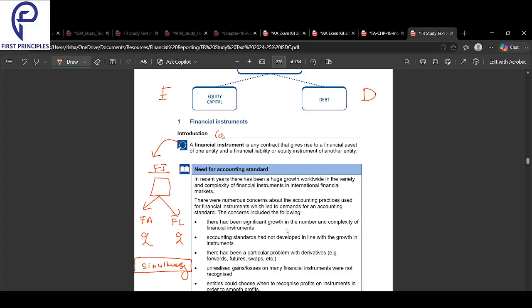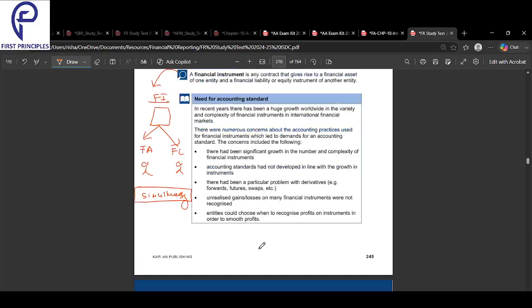So what is a financial instrument? It is a contract. And what does it do? It creates a financial asset in one party's book and a financial liability in another party's book simultaneously. That kind of contract is called a financial instrument. Did you understand?